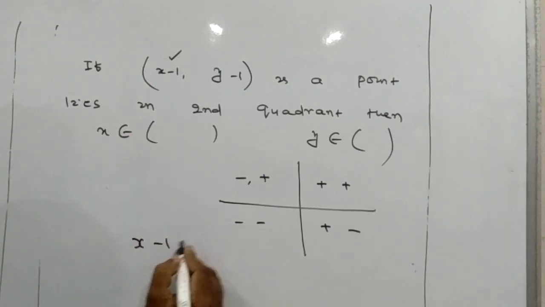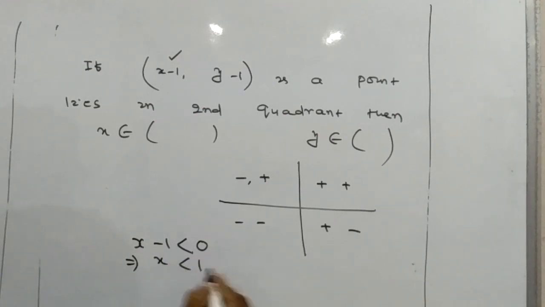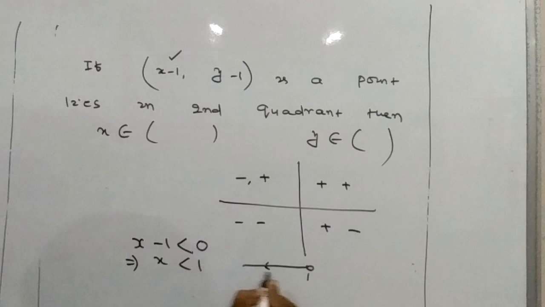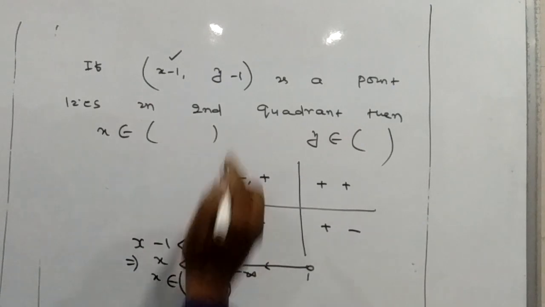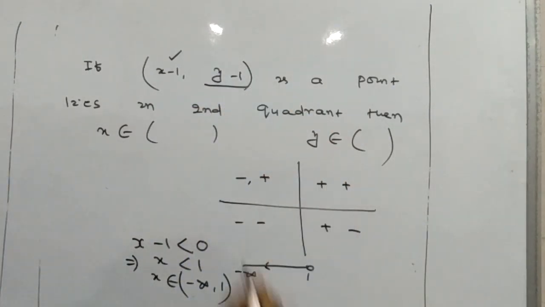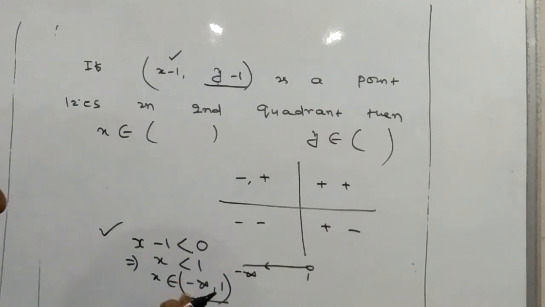So we can say x minus 1 is less than 0, so x is less than 1. Here it is 1, and less than 1 goes towards minus infinity. So we can say x belongs to (minus infinity, 1) with an open bracket. First we have determined the value of x: x lies in the interval (minus infinity, 1).